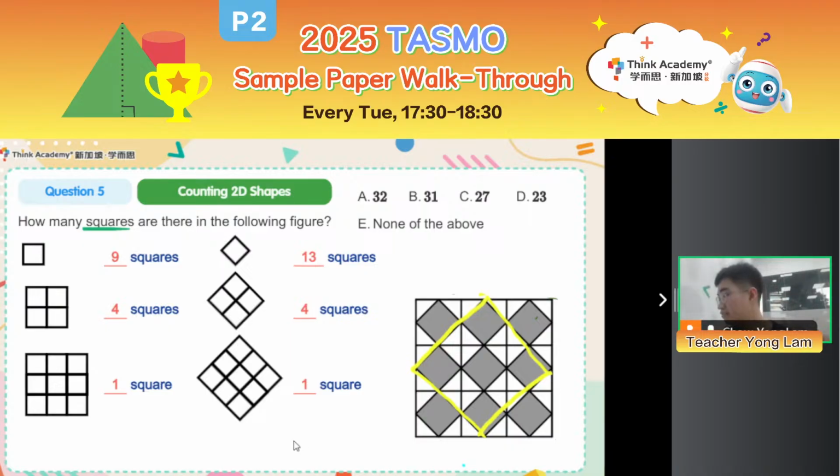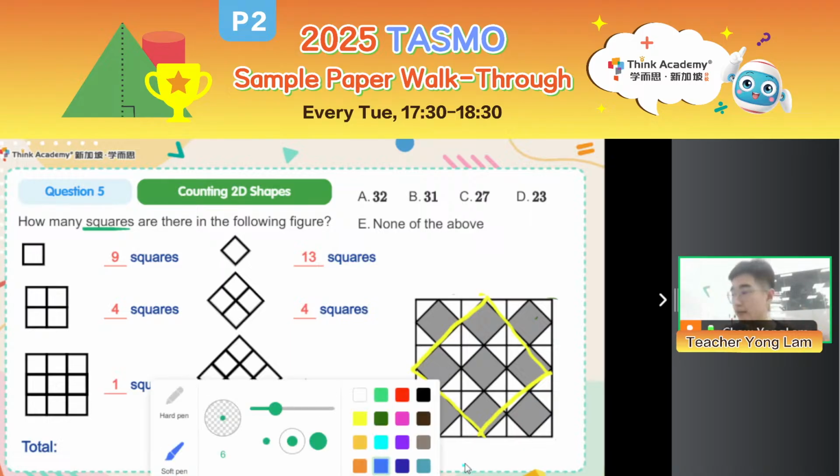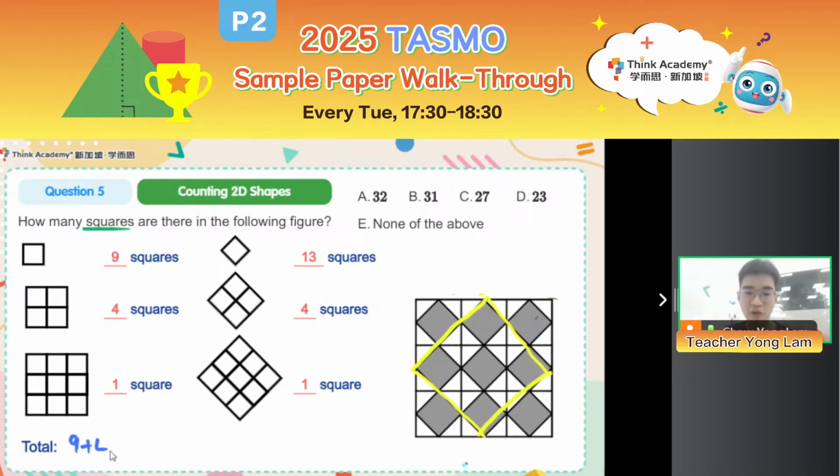So with that, let's take a look at how many squares there are in total. When you realize that you can't go bigger, then you can just count the total now. So looking at the upright squares, there are 9 plus 4 plus 1. And then the slanted squares plus 13 plus 4 plus 1. That will be equal to, now you can calculate with some tips and tricks, 9 plus 1 is 10, 13 plus 4 is 17. 10 plus 17 plus 1 is 28, but don't forget the little 4 here. So it is 32 squares. Altogether, I have 32 squares. So my answer is 8.